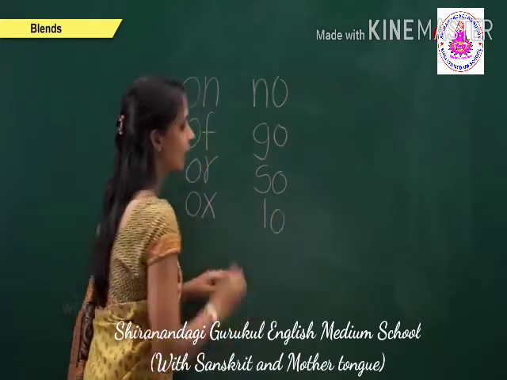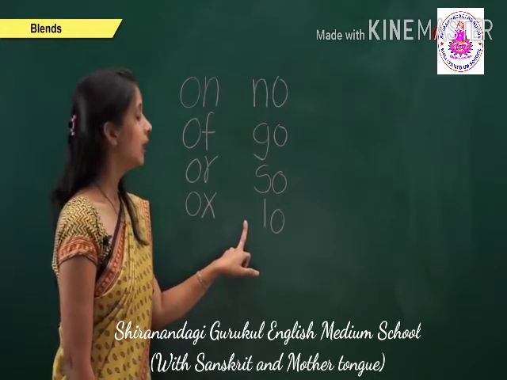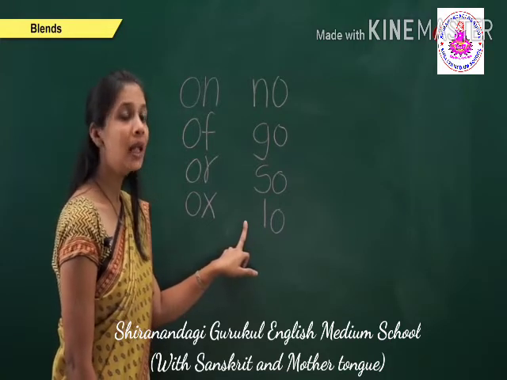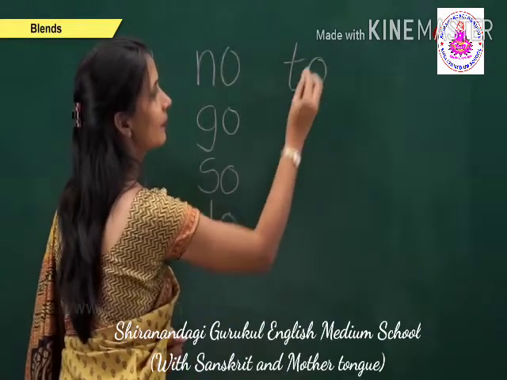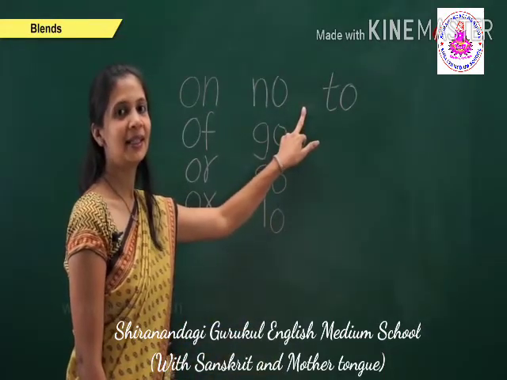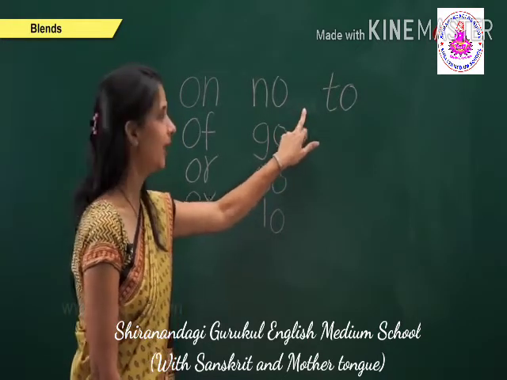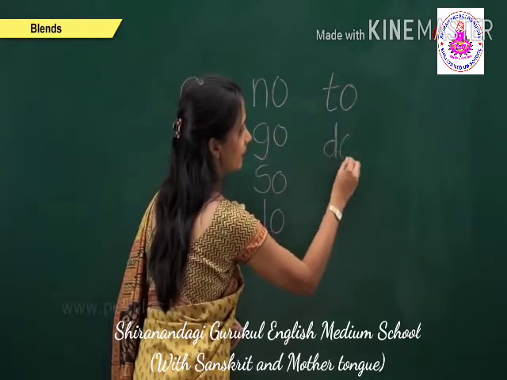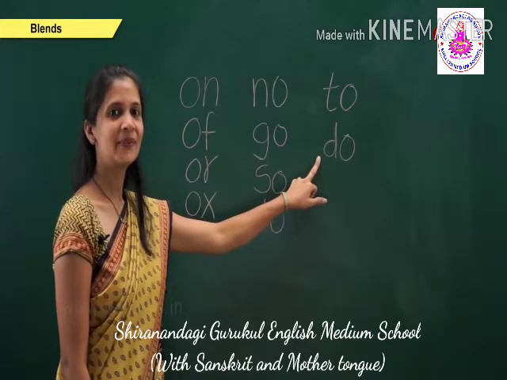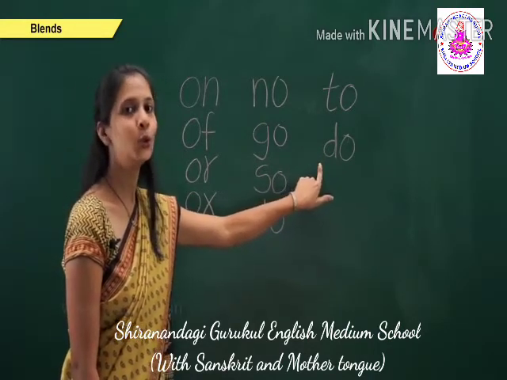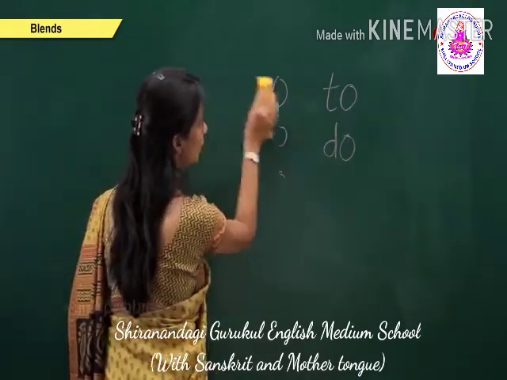Now, this is, correct, L, O, low. This is, yes, T, O, to. Okay. This is, yes, D, O, do. Okay. Now further we go about other two-letter words.